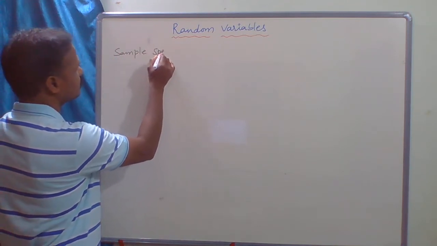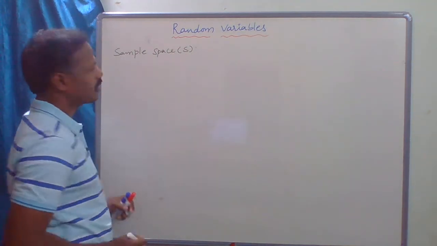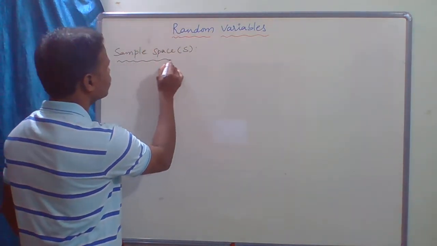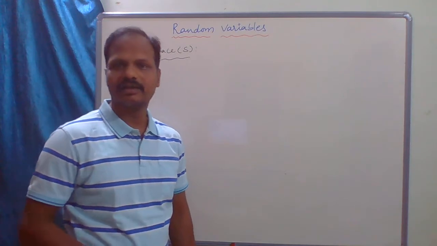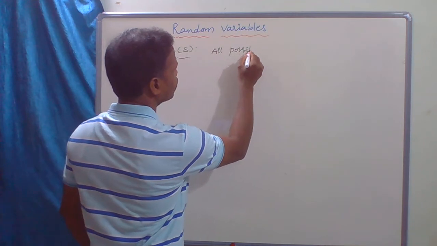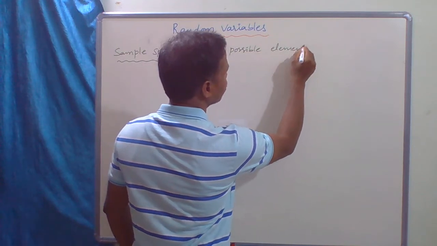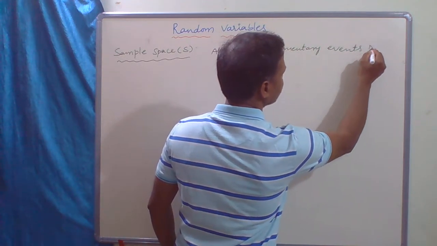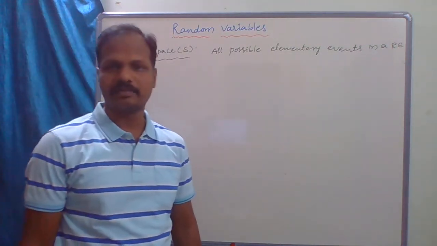Sample space is generally denoted by capital S. We already discussed the sample space in probability. Sample space means all possible elementary events in a random trial or random experiment.